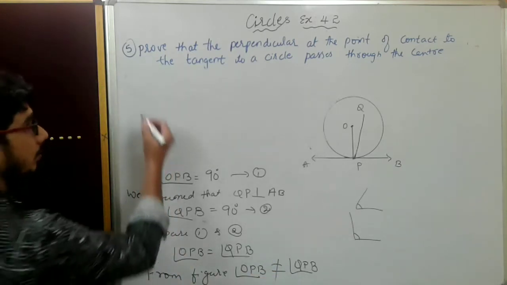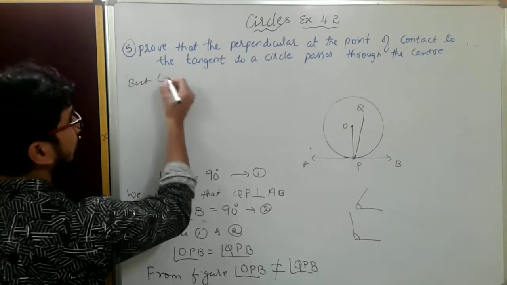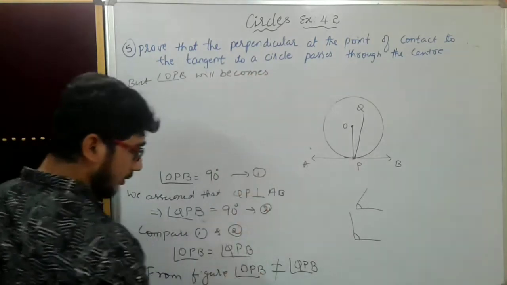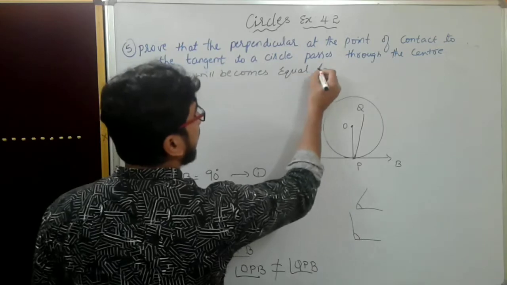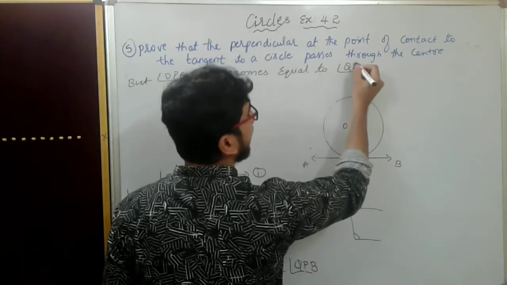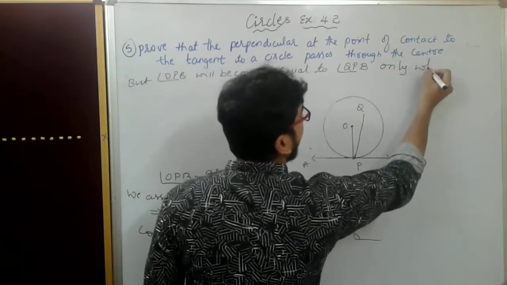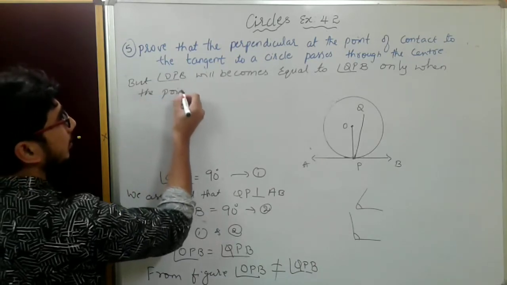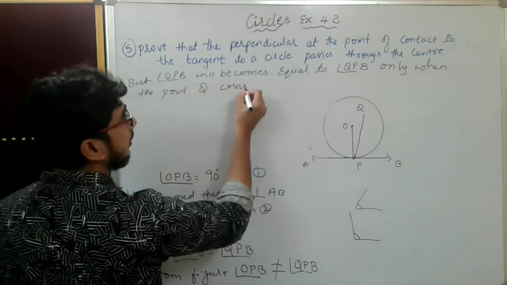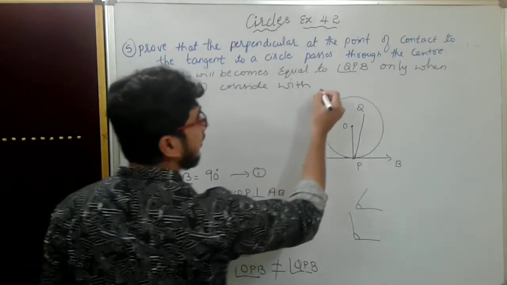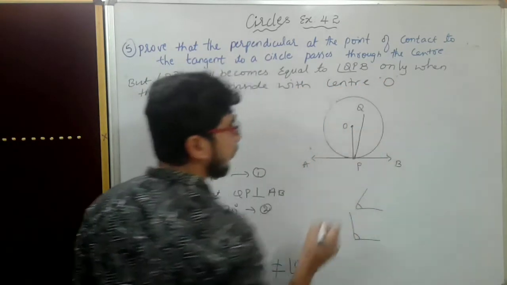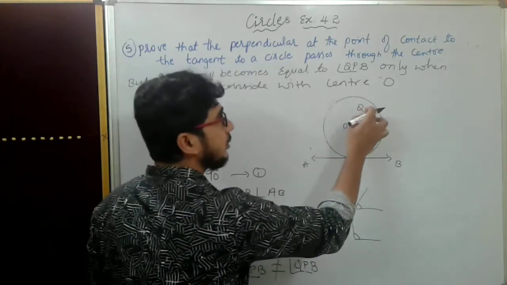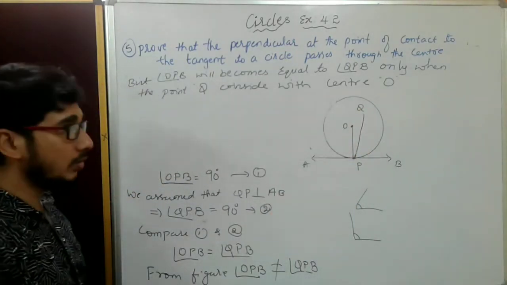This will become equal, angle OPB will become equal to angle QPB, only when the point Q coincides with the center O. This will become equal only when this point comes and coincides at the center O.